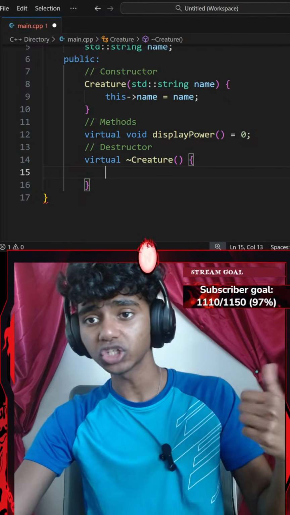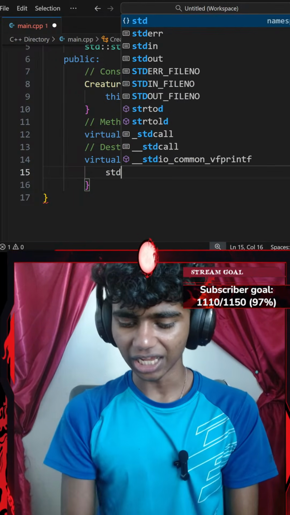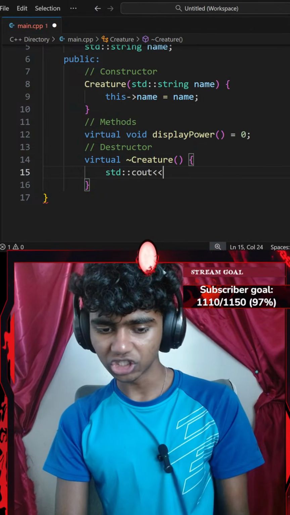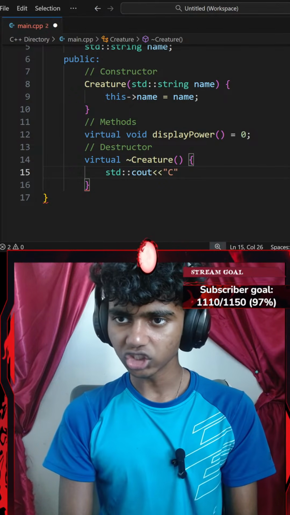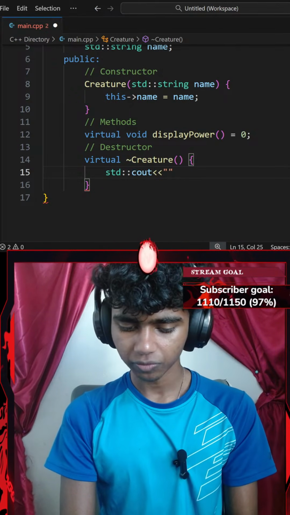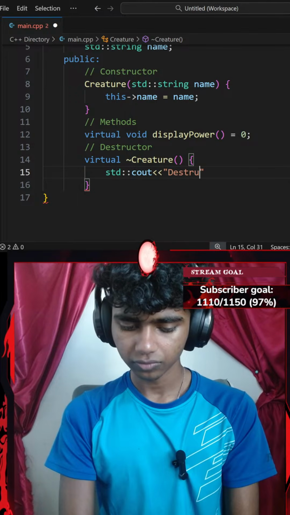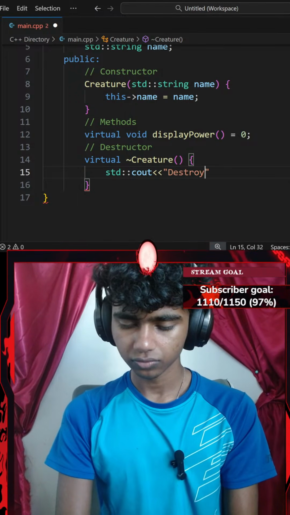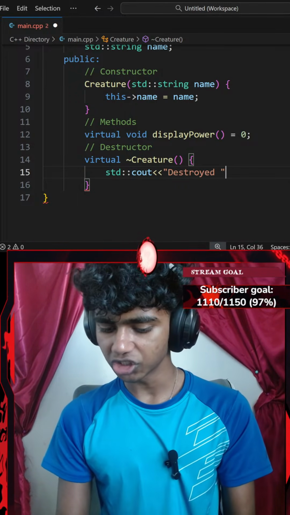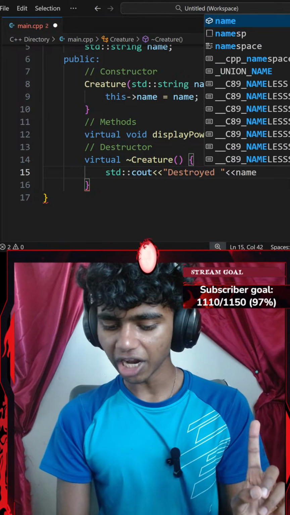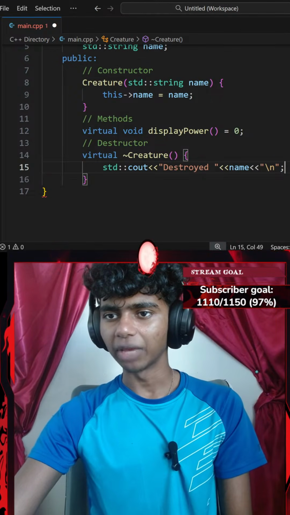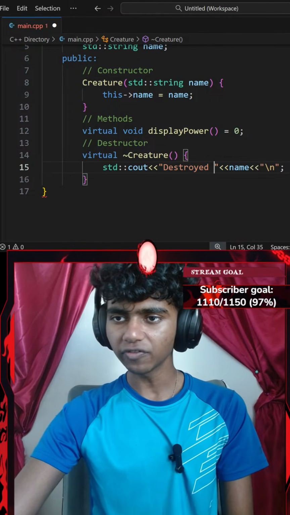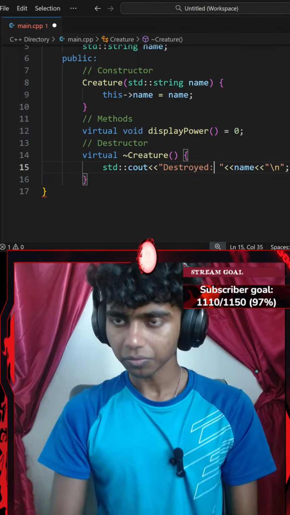A virtual destructor that prints when a creature is destroyed. So I'm going to add a standard console output with an insertion operator that says something like "Creature destroyed". Okay, destroyed, and then an insertion operator. This is going to be my name data member with a newline, ending with a semicolon. For example, if my name is Tom, it prints destroyed Tom. Okay, perfect. There we go.